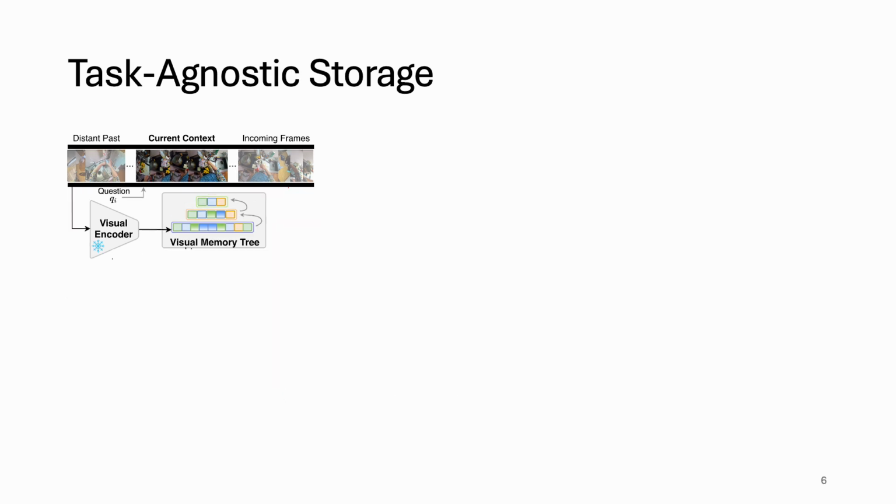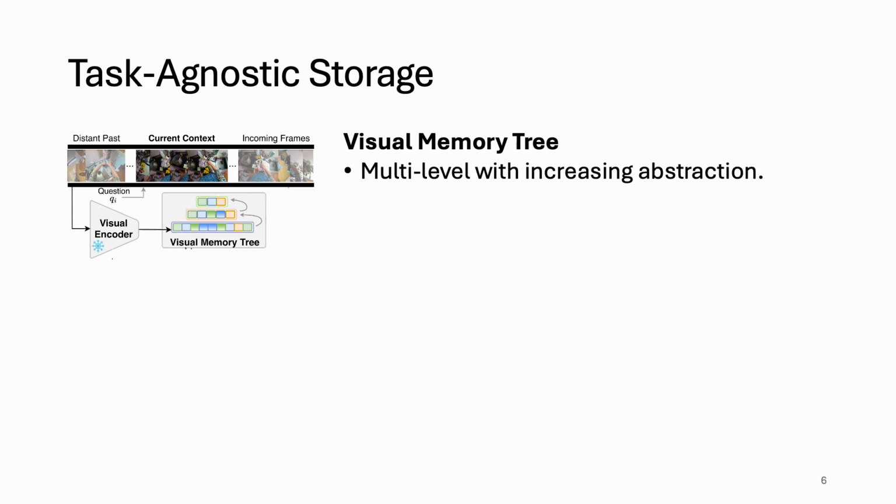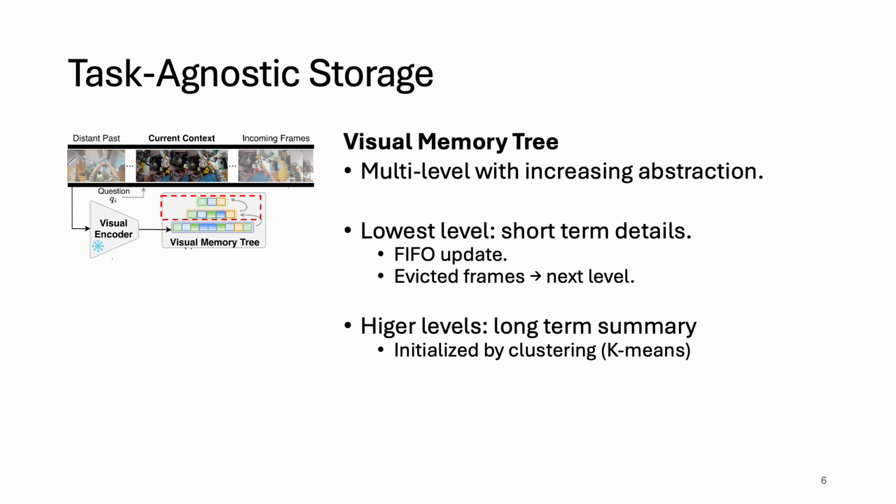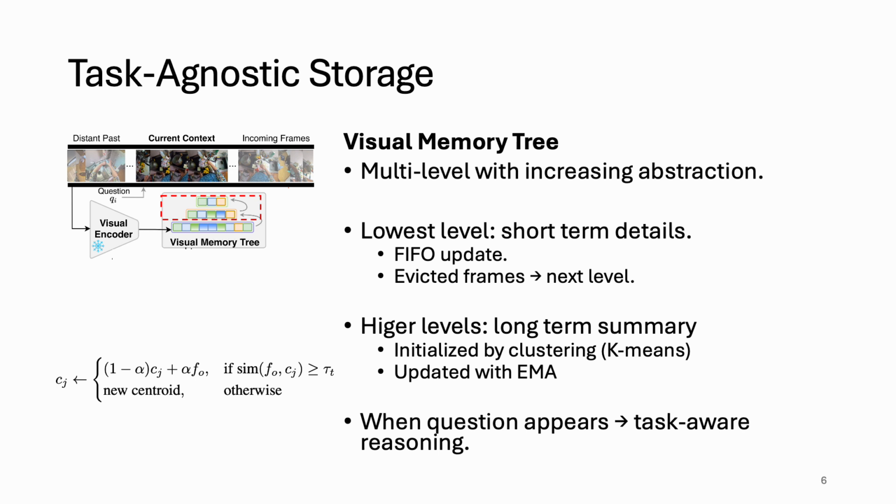Now, the task agnostic storage starts with a multi-level visual memory tree where each level is an abstracted version of the lower level. The lowest level contains short-term details and is updated by FIFO. Once its size is exceeded, the evicted frames go to the next level. The upper levels are k-means initialized summaries of the lower level and updated by EMA-based clustering. Whenever a new feature arrives, it's merged with a cluster based on similarity. If not, it forms a new cluster.